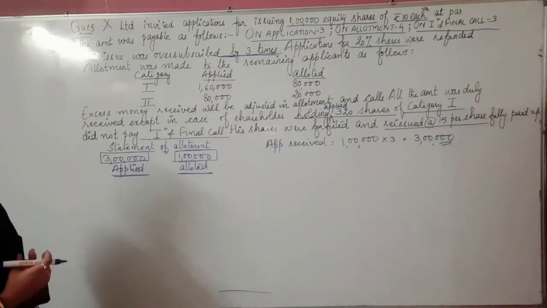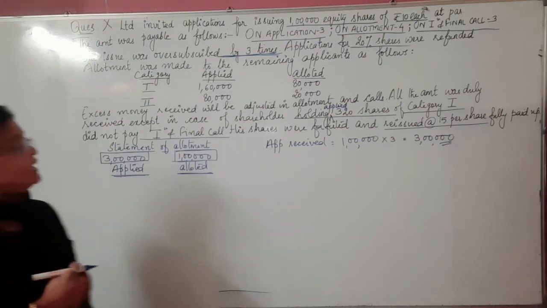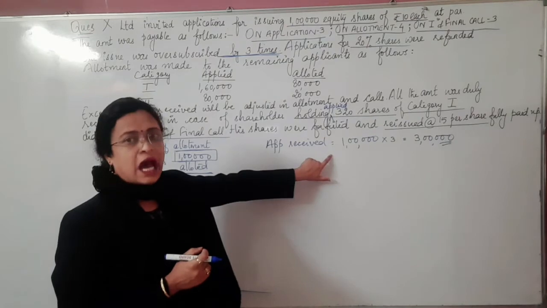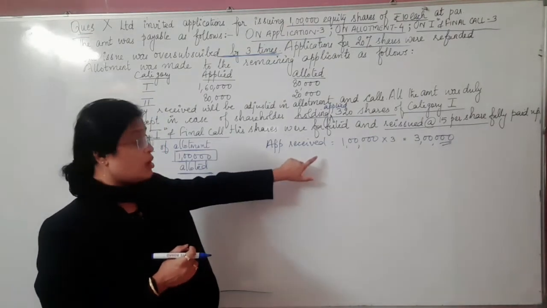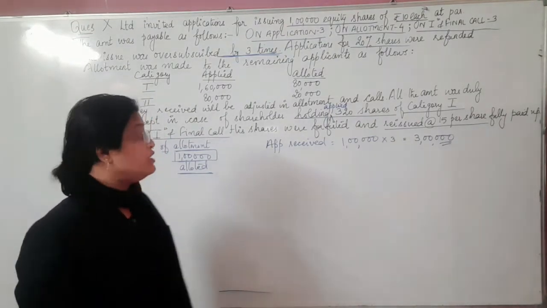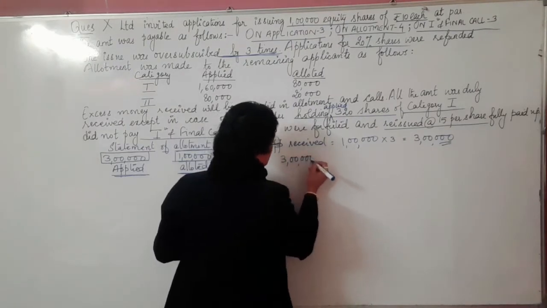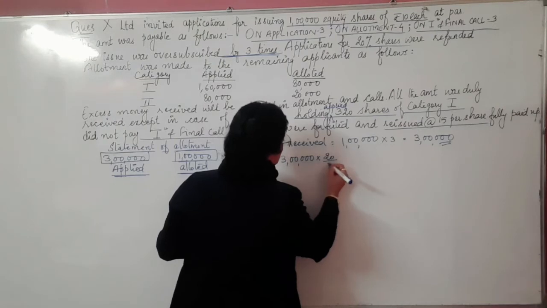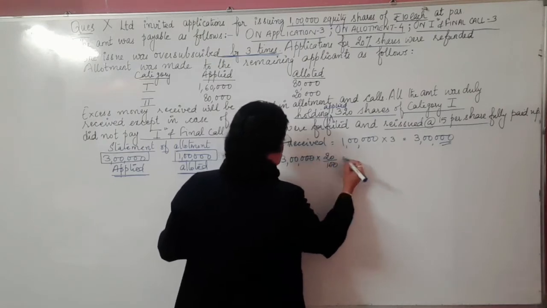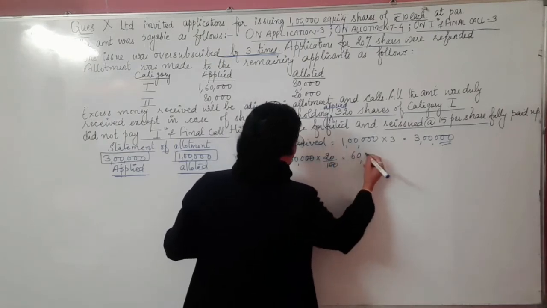Okay, now let's prepare the statement of allotment. First we will find out, of the 3 lakh, how many shares were refunded. The question clearly says 20% of the applications received. That means 3 lakhs into 20 upon 100. So it's going to be 60,000. Okay.